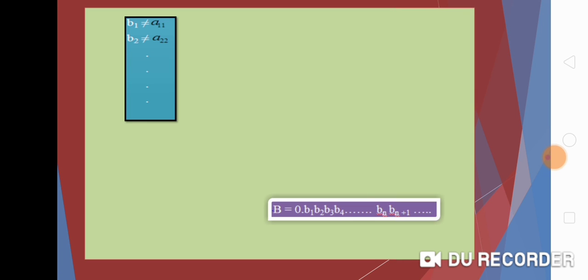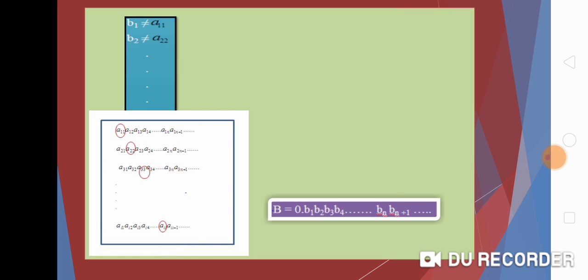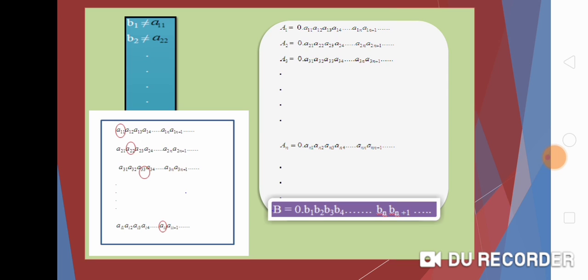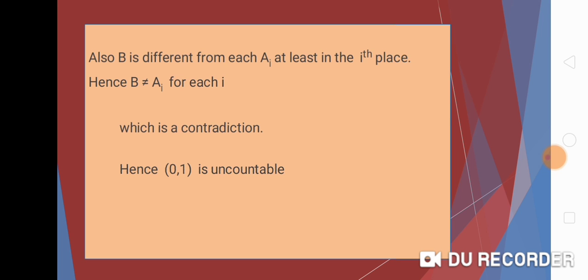So b1 is not equal to a11. It confirms that b is different from a1. b2 is not equal to a22, therefore b is different from a2. b3 is not equal to a33, therefore b is different from a3. Like this, bn is not equal to ann, therefore b is different from an. So we have different bi for the diagonal of the array. So b is different from each ai at least in the ith place. Hence b is not equal to ai for each i.